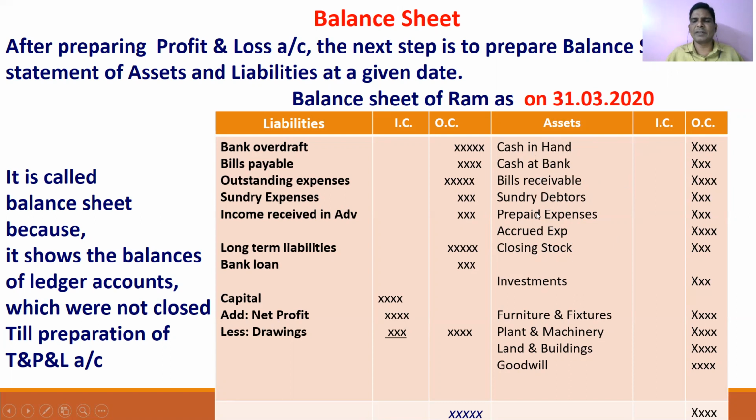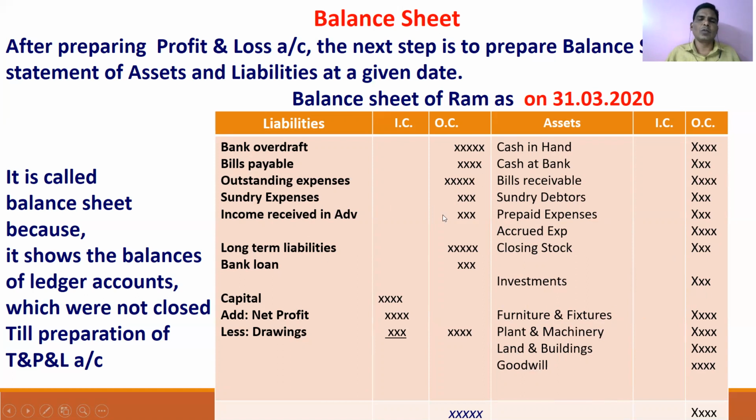The assets which can be converted into money are called current assets. Then investments made by the business are shown here. And furniture, fixtures, plant and machinery, land and buildings, all these are called fixed assets. The assets which are used in the business, which are held not for resale, and which are going to give benefit to the business for more than 1 year are called fixed assets. Fixed assets are shown here, and goodwill is called an intangible asset. So assets are shown here, and liabilities are shown here.